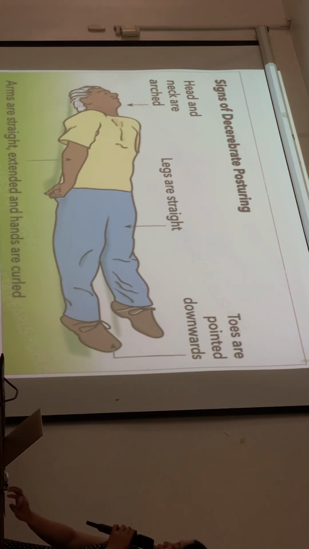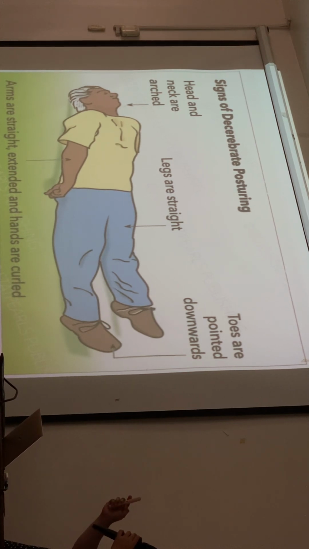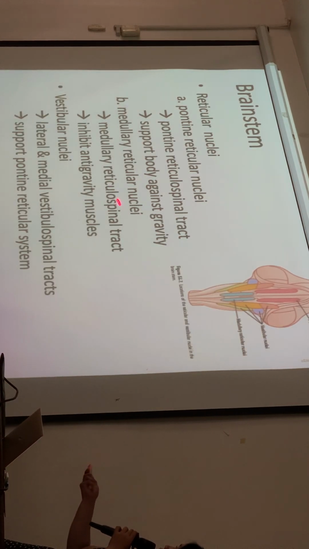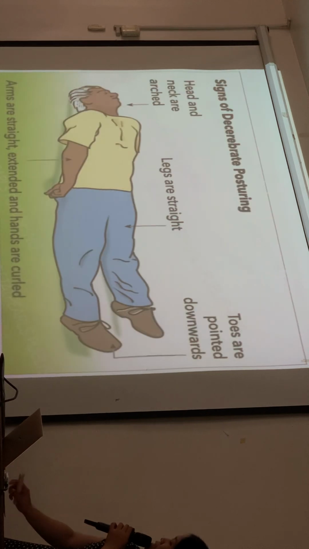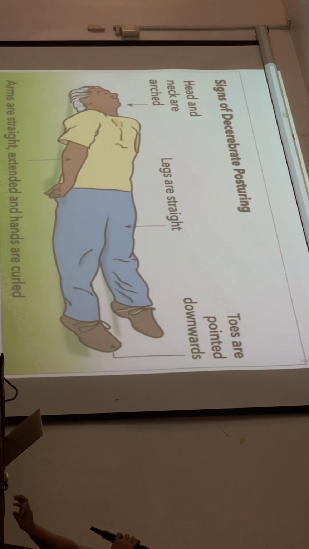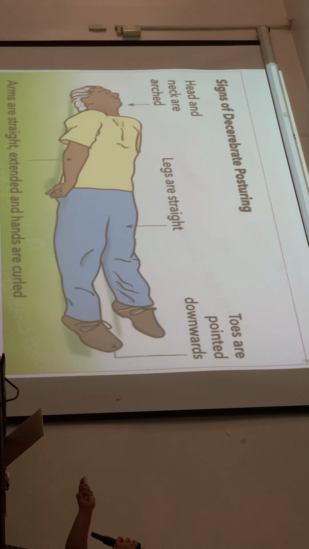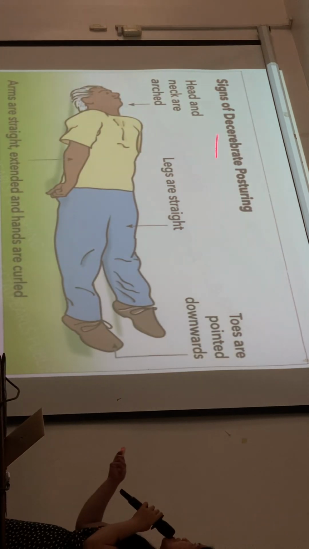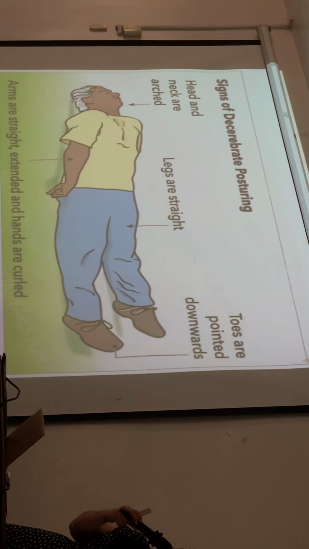Okay, because there is blockage of input to the medullary reticular nuclei, which inhibit anti-gravity muscles. So if it's blocked, the medullary reticular inhibitor becomes non-functional. So there is overactivity of the pons, the pontine reticular nuclei. Okay, so that's decerebrate posturing. We see it in midbrain lesions.